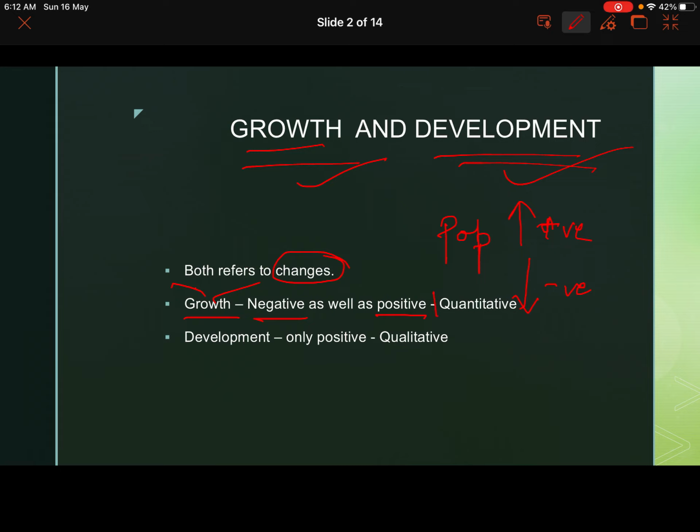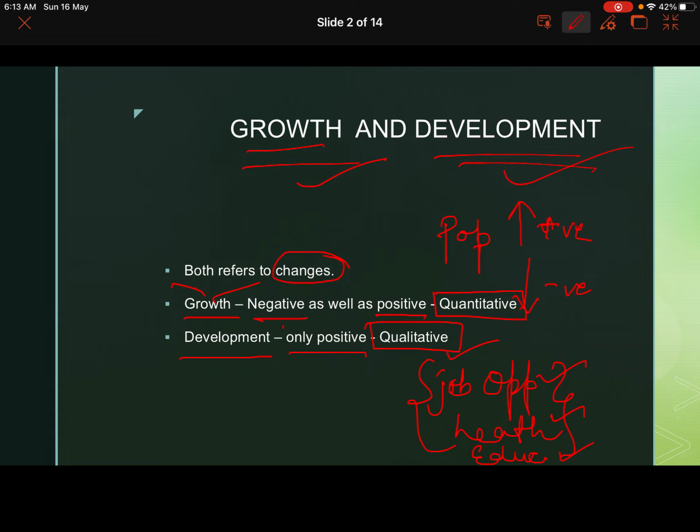That means growth is quantitative in nature, whereas development is only positive. That means if human development is happening, if there are more job opportunities available, the health sector has improved, the education sector has improved, then we say that yes, development is taking place. These are all positive things. So that means good, better, best. That is why we say that development is qualitative in nature.